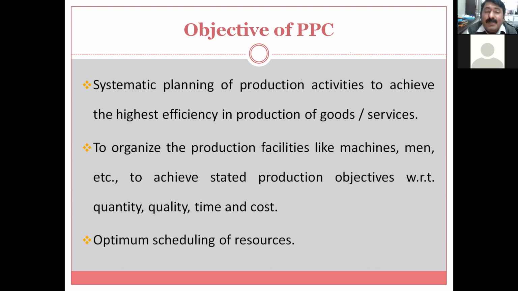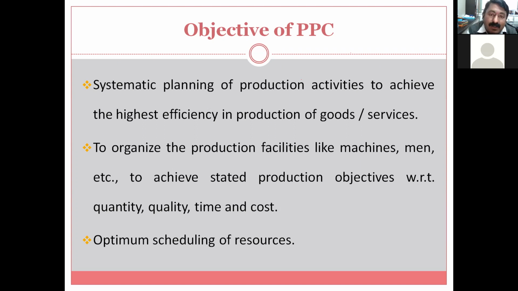So highest efficiency in production: if, through some planning, production can reach up to 1200 by utilizing all these resources, then you can consider that highest efficiency in production of goods.